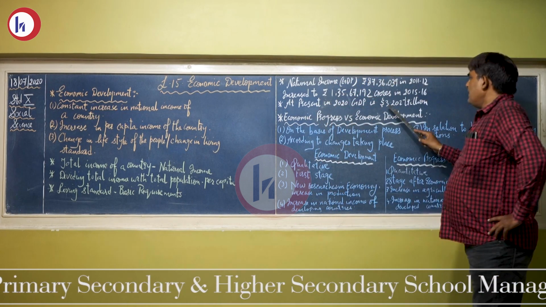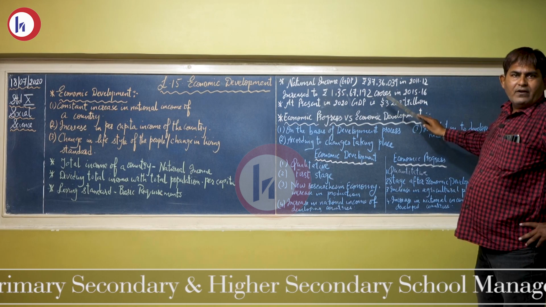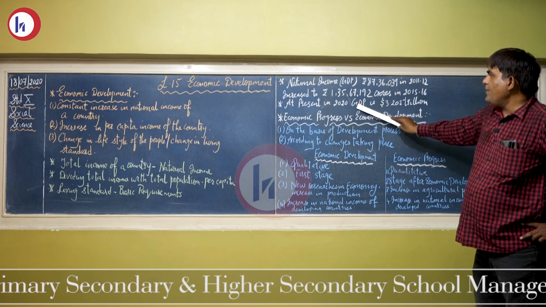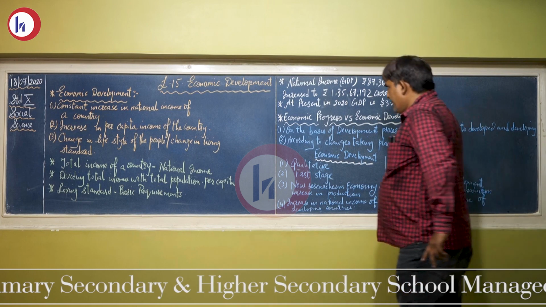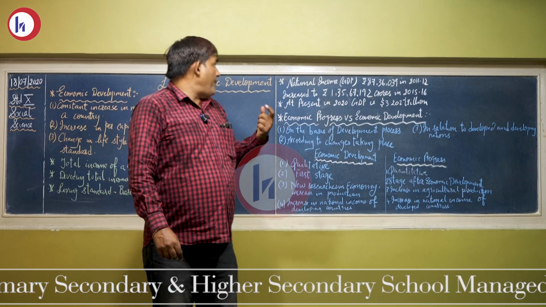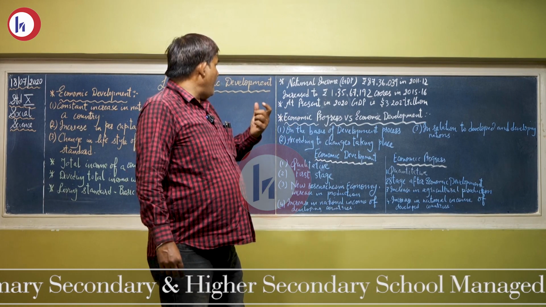You can multiply 3.202 into 10 raised to 12, and whatever the price of the dollar is, you will get the GDP of 2020.